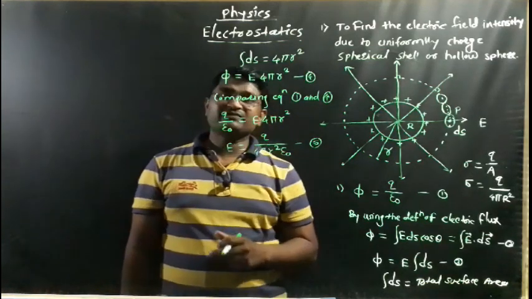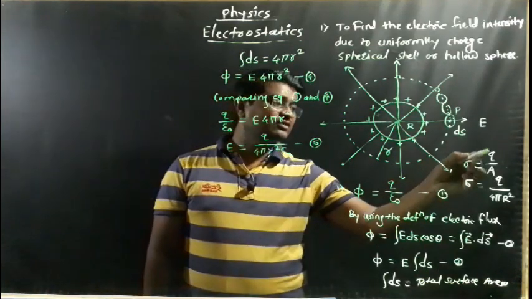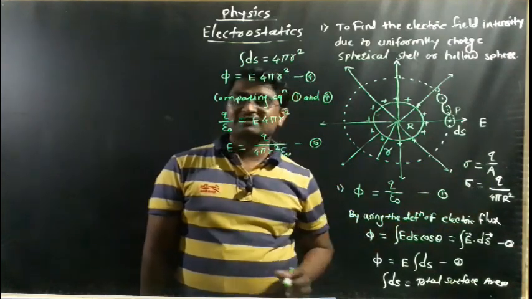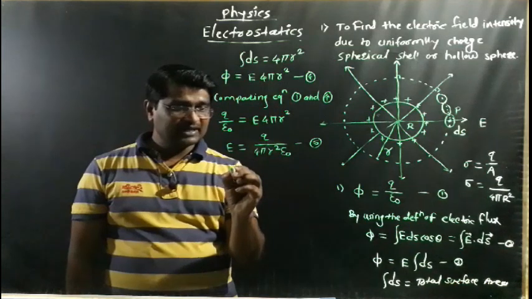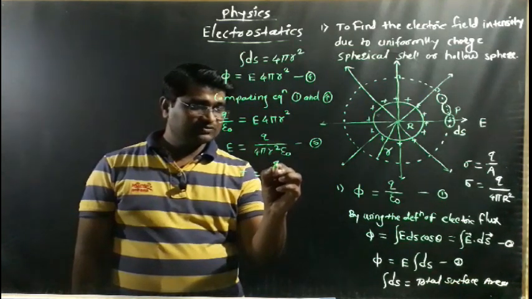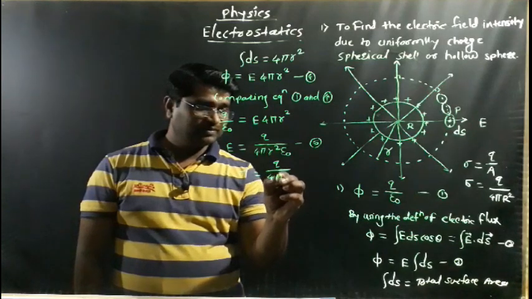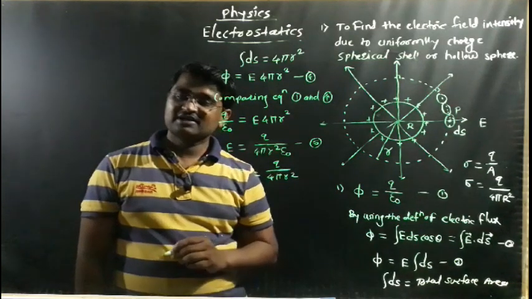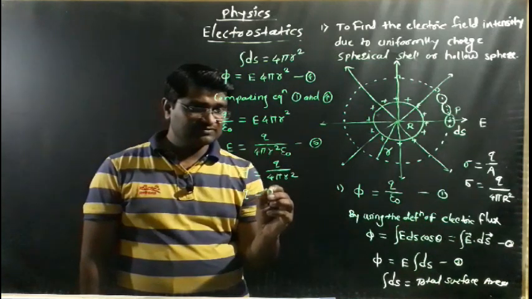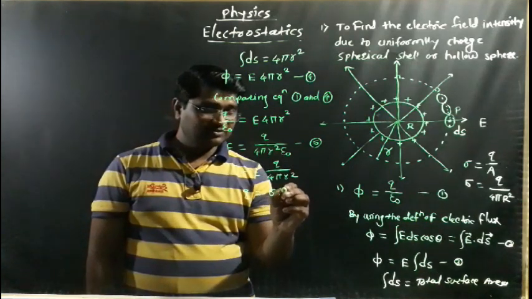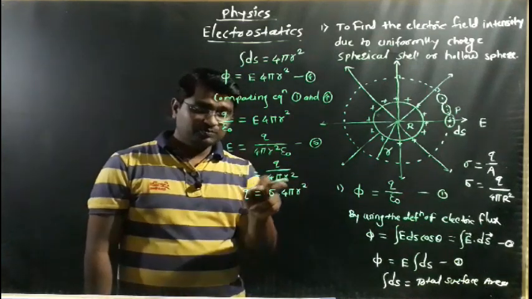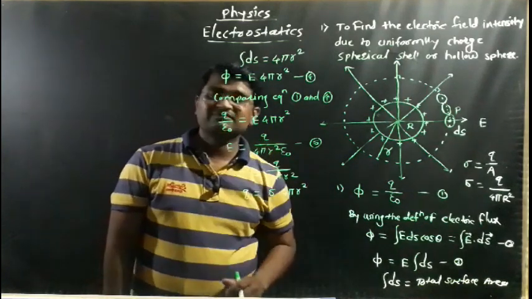But according to the surface charge density, we know that sigma is equal to q upon A, and the area is 4 pi r square. So sigma is equal to q upon 4 pi r square. So what is the value of q? q is equal to sigma into 4 pi r square. Now put this value of charge in equation number 5.